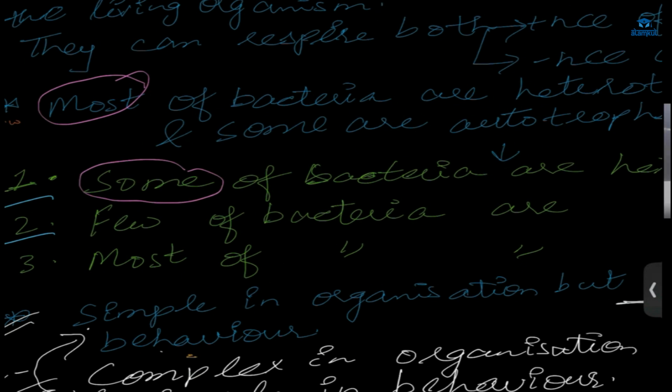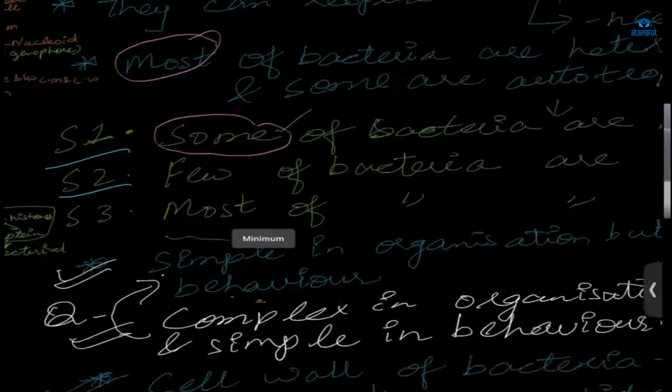Ma'am, the third. Third statement? Yes, because it is given most of the bacteria are heterotroph. Why not first and second? Ma'am, because most is majority of them. Some would not be majority and few would be lesser than majority. So it wouldn't be the right answer. Good. If here few of the bacteria are autotrophs, if that statement is given, then you will tell, yeah, this second statement is good, right? Correct. Yes, ma'am. So this is done.